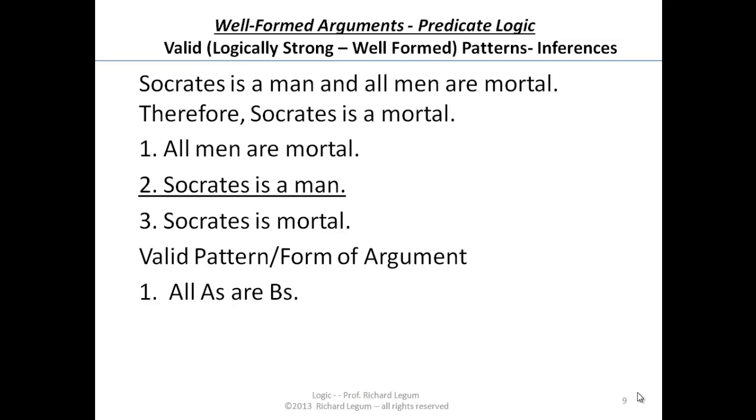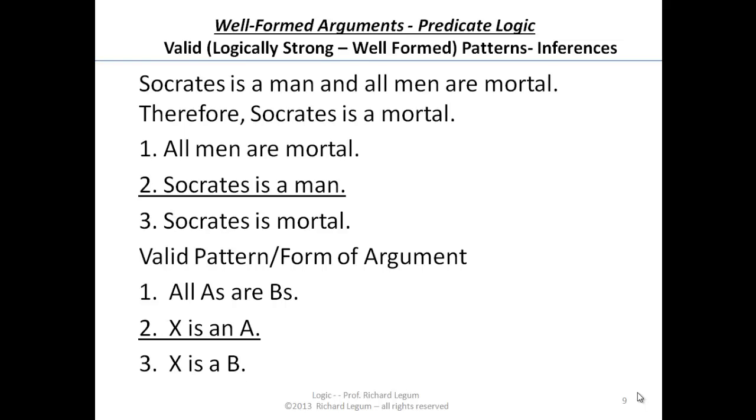Now this one's a little bit different than anything that we've used before. And by the way, A's and B's, I should mention, are chosen arbitrarily. A stands for some category, B for some other category or predicate. But here we have an individual, Socrates, in a certain category. So for those, we arbitrarily choose letters from the end of the alphabet, usually starting with X. X is an A, so that represents Socrates as a man. Therefore, X is a B.